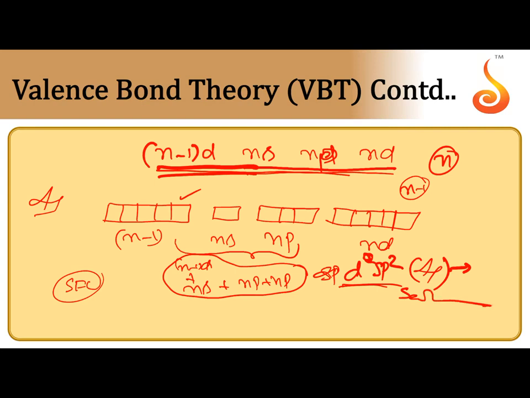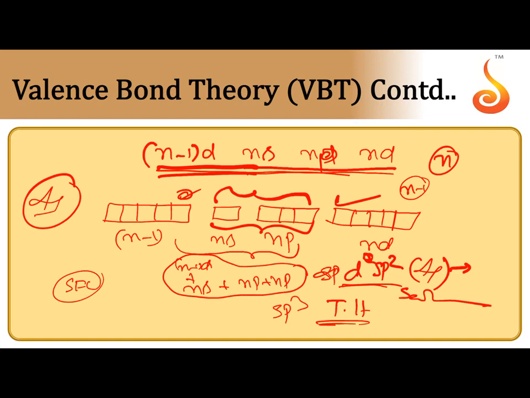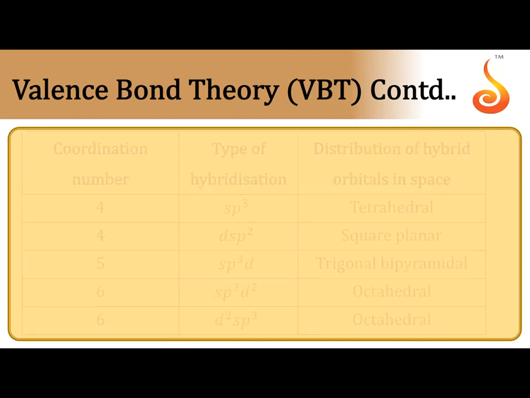If the approaching ligand is a weak field ligand, instead of the n minus 1 d orbital, only valence p orbitals are involved. At that time, the s orbital and 3 p orbitals are involved in the hybridization. The type of hybridization is sp3. Then the shape of the complex becomes tetrahedral with bond angle 109 degrees. So, based on the ligand approach, when the coordination number is 4, the hybridization may be dsp2 or sp3.